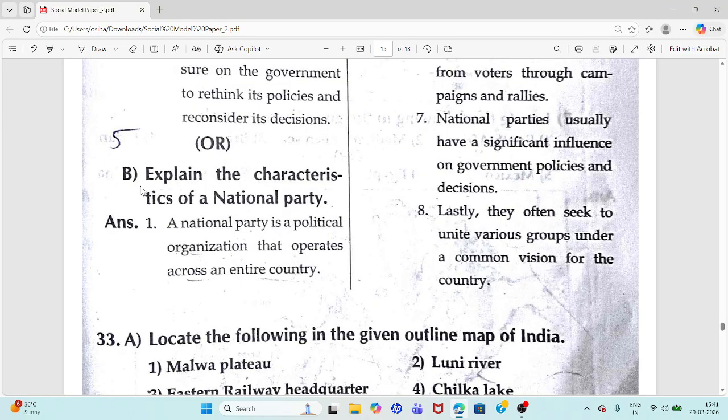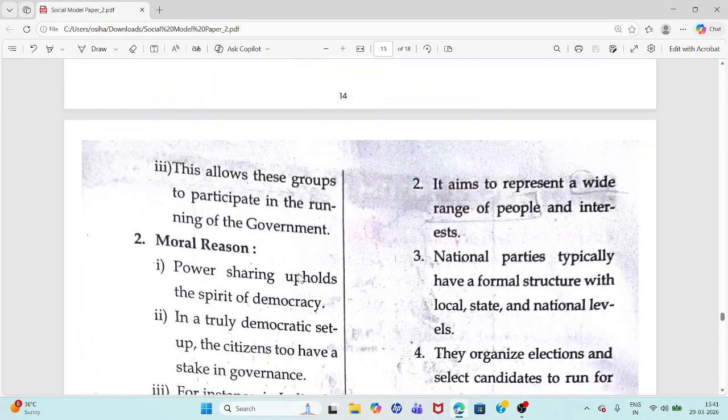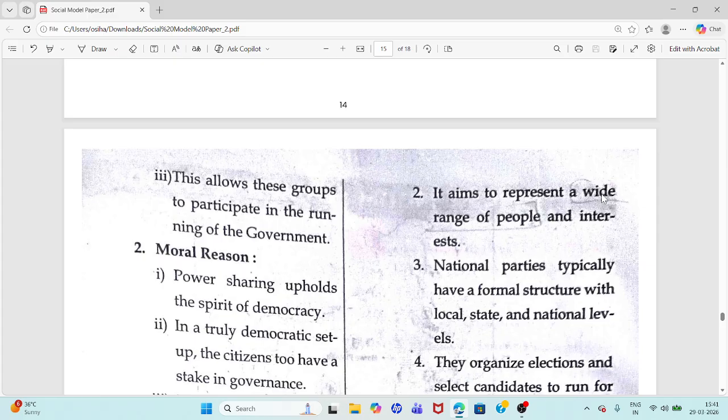Or B. Explain the characteristics of a national party. You have to write the characteristics of a national party. A national party is a political organization that operates across an entire country. It aims to represent a wide range of people and interests.